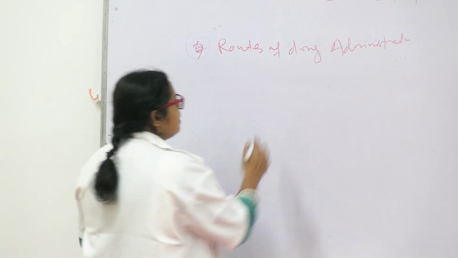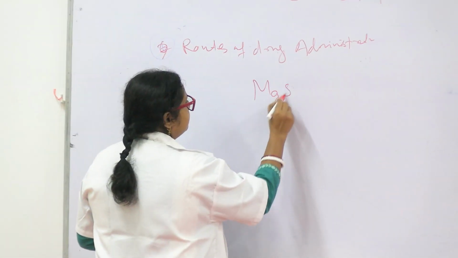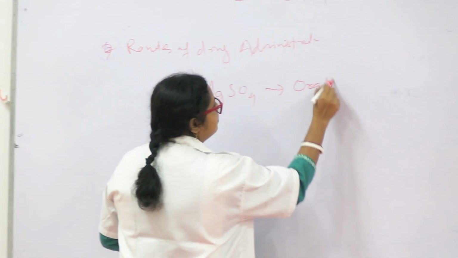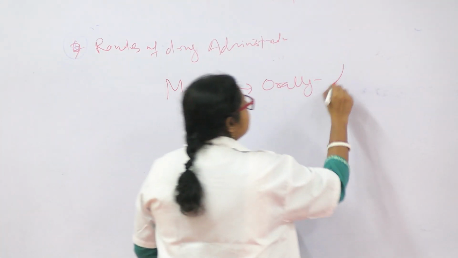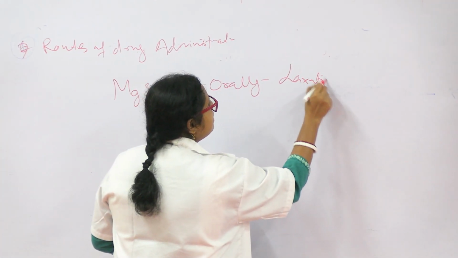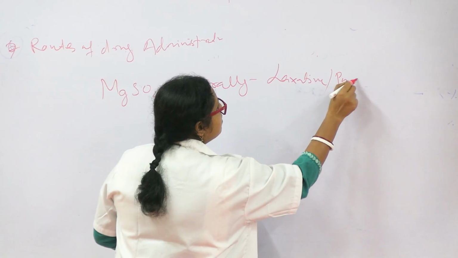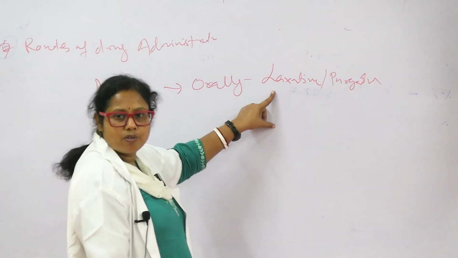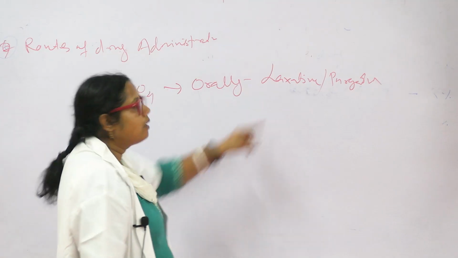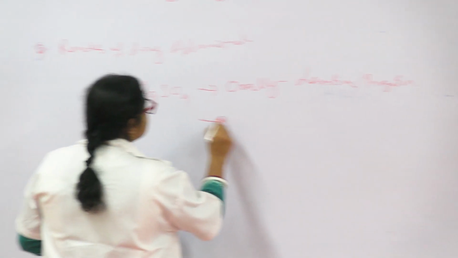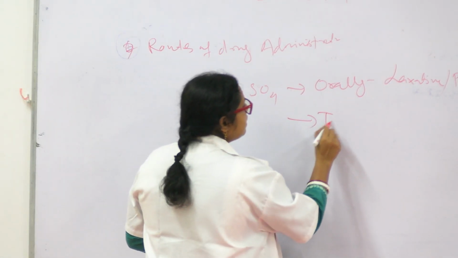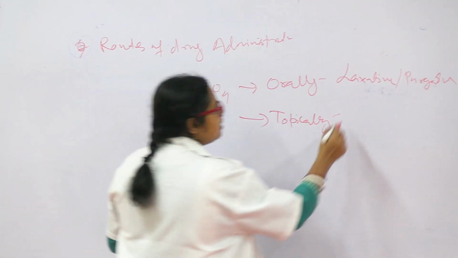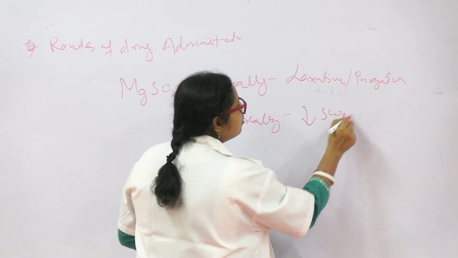Like magnesium sulfate. When given orally, it acts as a laxative or purgative. Not laxative, it is purgative. Purgative means forced defecation. Then, if it is given topically, meaning applied on the skin, it decreases swelling due to trauma.